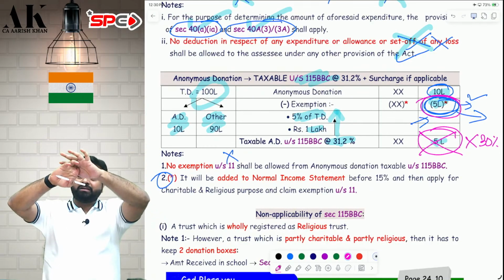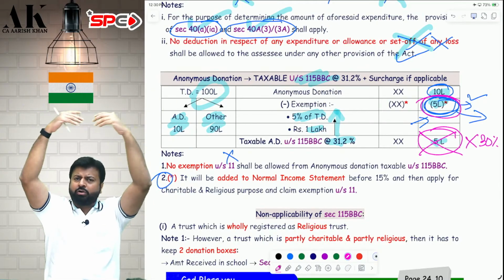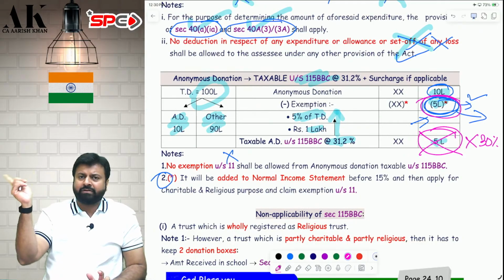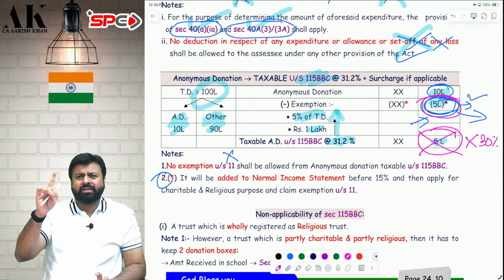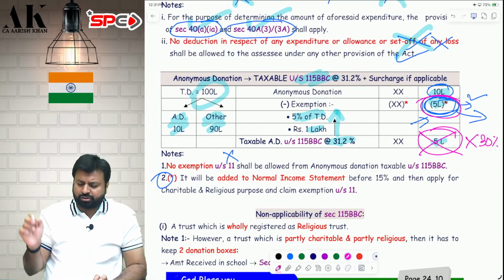Option 1. Second option, easier option: add to the end of the income statement. No need to claim 15%, no need to claim any exemption. I hope it is clear to all of you. Both the opinions ICAI has given, which I have solved in the sum also in the question. I think it was question number 13 of our question bank. Go and check. I have written in the bracket also, must do question.